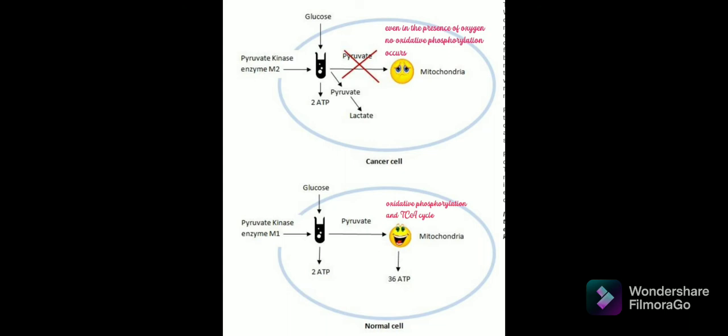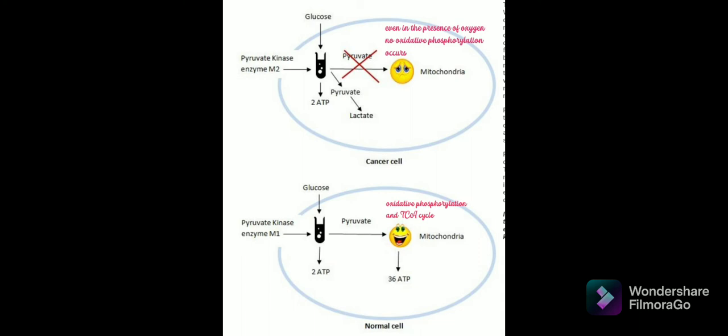So, in cancer cells, there is increased uptake of glucose, called the glucose hunger. This increased uptake of glucose is due to increased expression of the GLUT1 receptor, which facilitates the transmission of glucose across the cell membrane. So when we have an increased amount of glucose inside the cell, there is increased glycolysis, that is